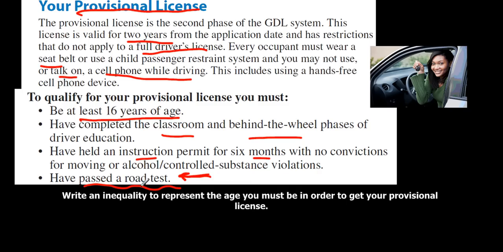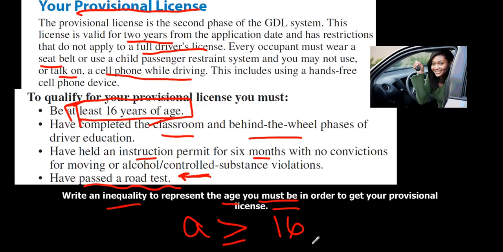So if we want to write an inequality to represent the age that you must be in order to get your provisional license, it tells us here that your age has to be at least 16 years of age. So your age has to be greater than or equal to 16. So you could be 17, you could be 18, but this number has to be at least 16.